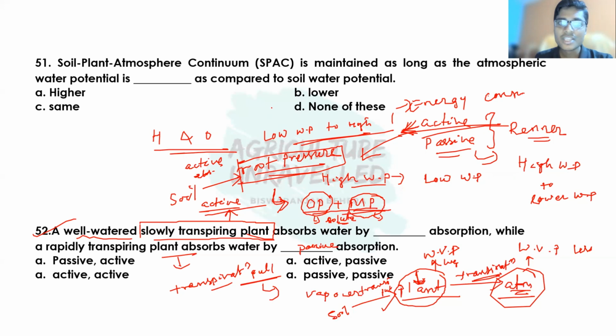And the contribution of active absorption is very less, less than 5%, which is also considered negligible. But the passive absorption contribution is more than 95%. So this is also an important question. Passive absorption contributes about 95% of water uptake, whereas active absorption contributes 5% of water uptake of the plant.